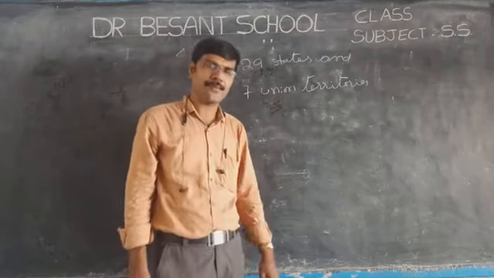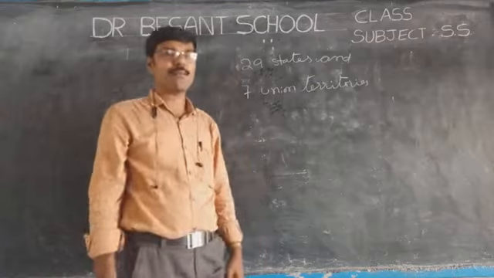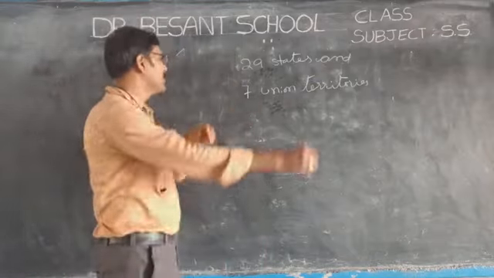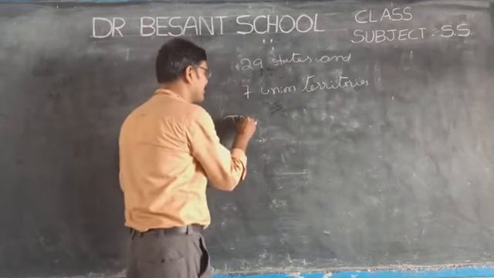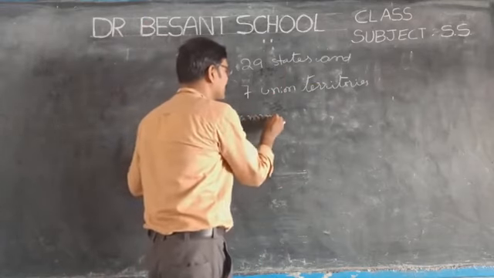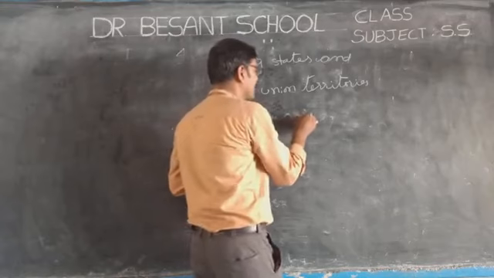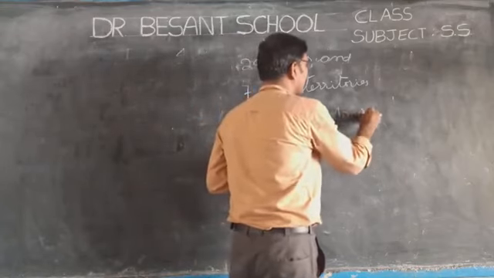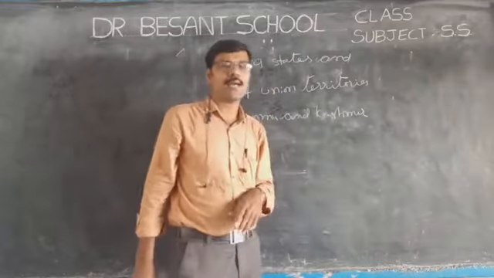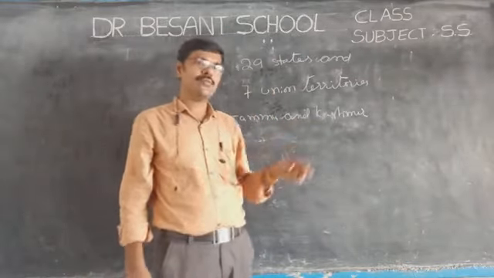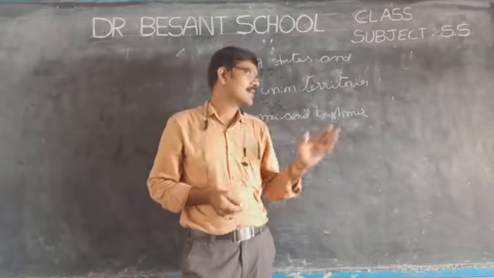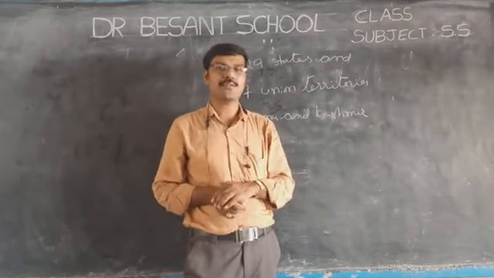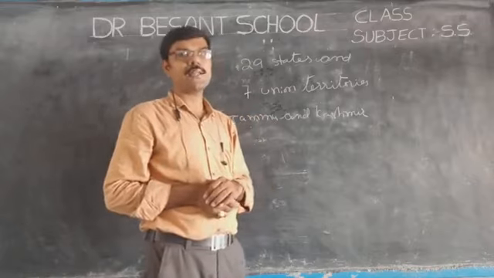This is old data. The government changed this scenario in 2019. Jammu and Kashmir is declared as 2 union territories. It is no more a state now. It is declared as 2 union territories, Jammu and Kashmir and Ladakh.